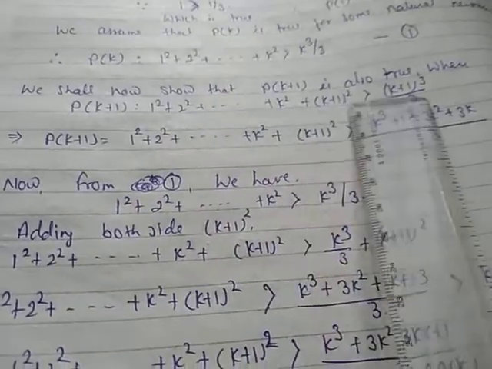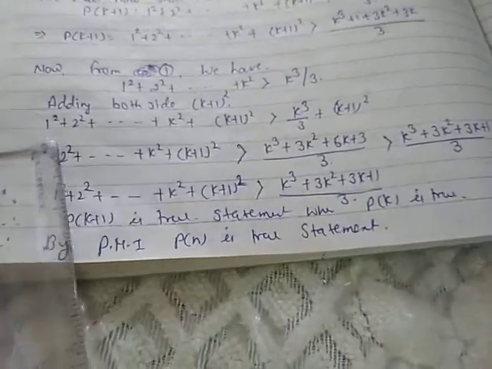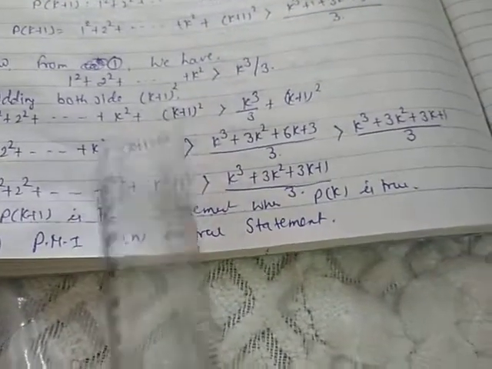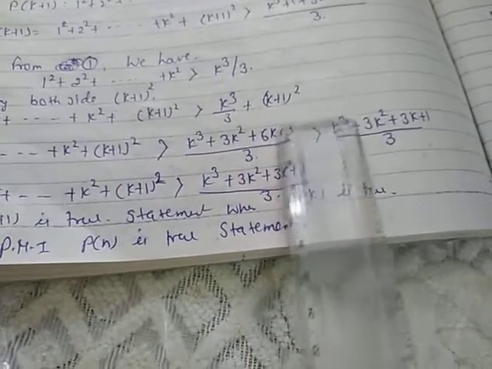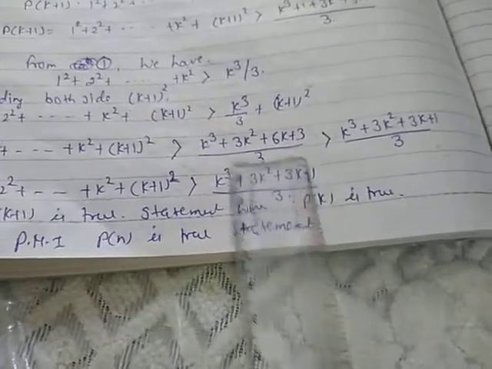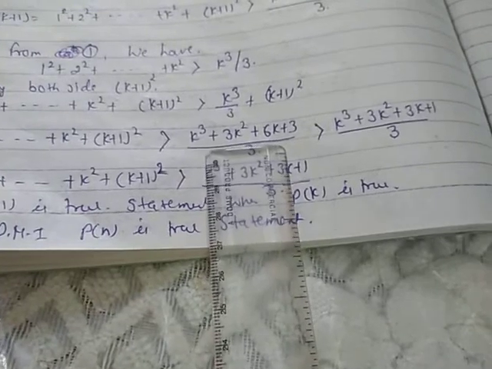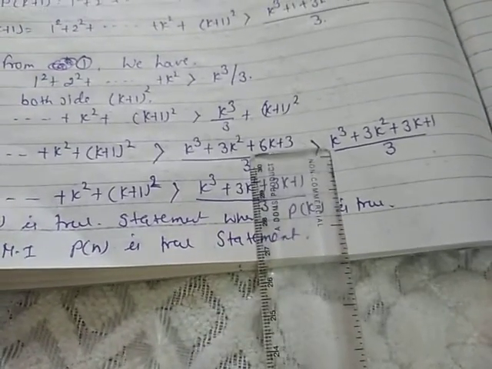That is (k+1)². Adding on both sides (k+1)², the sign of inequality remains unchanged. This is your whole LHS of Pk+1. We need to solve this one: k³ plus 3(k+1)² upon 3. It will give you k³ + 3k² + 6k + 3.